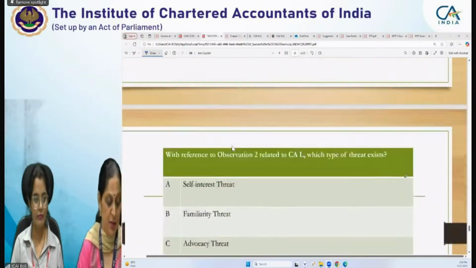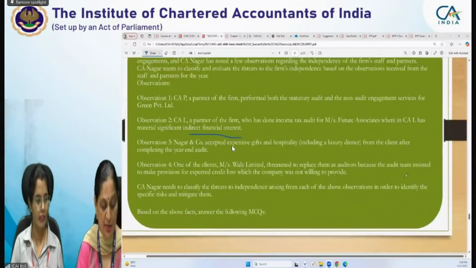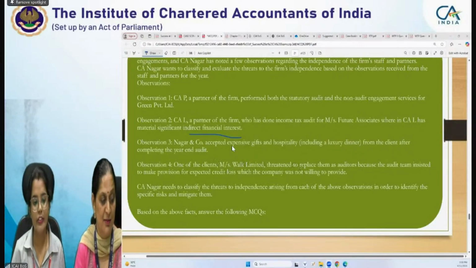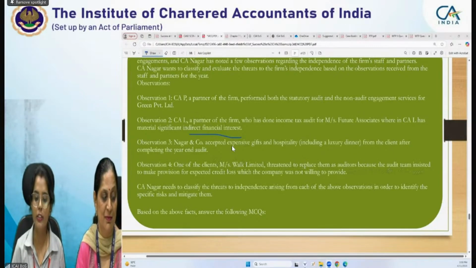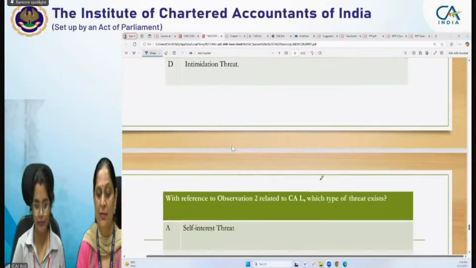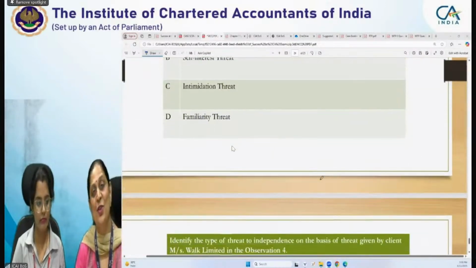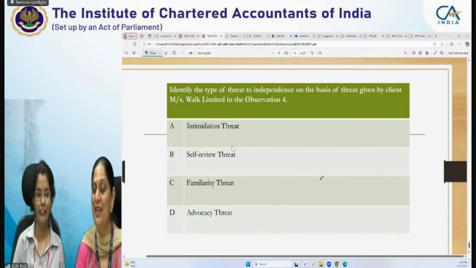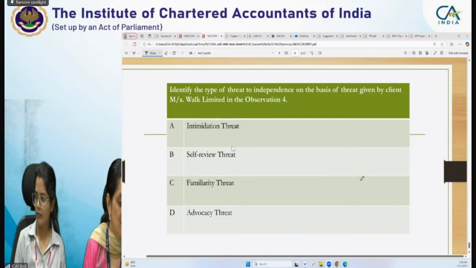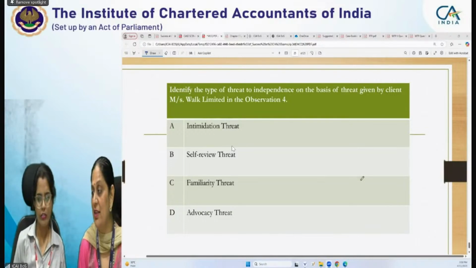Okay. So I think now we are moving towards the last question. One of the clients, Mrs. Walk Limited, threatened to replace them as auditors because the audit team insisted on making a provision for expected credit loss, which the company was not willing to provide. So in that also you need to identify the threat which will be attracted. In the last one, Harish and Tanish also gave the correct answer.